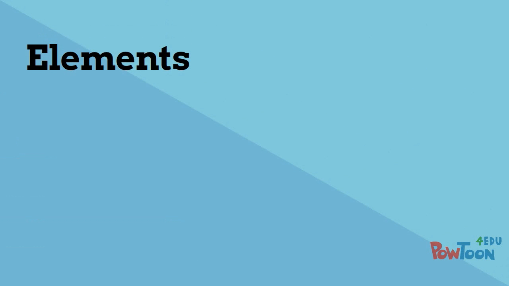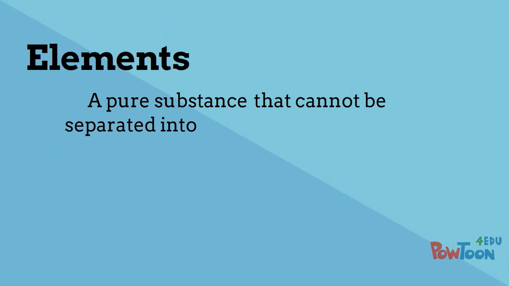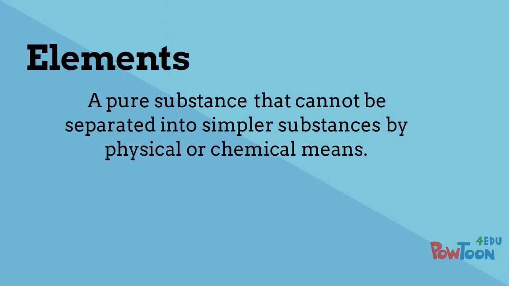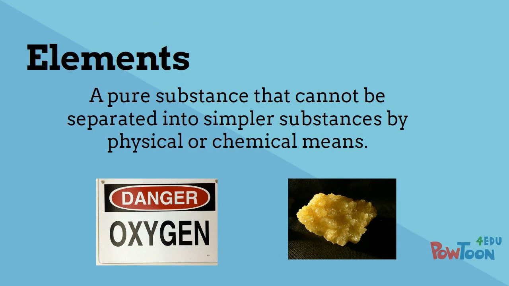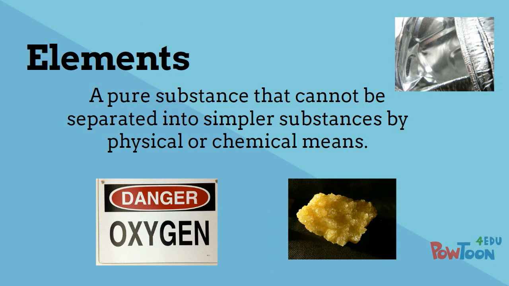Let's start with elements. First of all, what is an element? An element is a pure substance that cannot be separated into simpler substances by physical or chemical means. For example, oxygen gas, or sulfur, or aluminum. Elements are made up of a single type of atom, so no matter what you do to them, they cannot be broken down into a simpler substance.